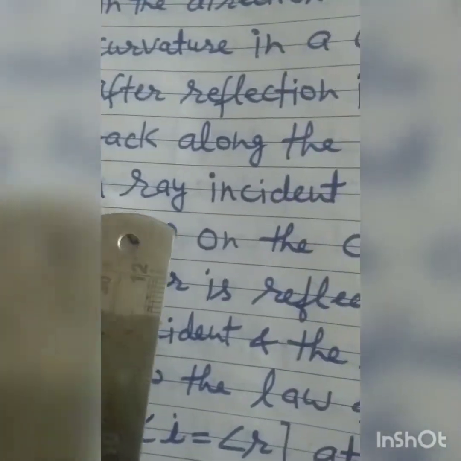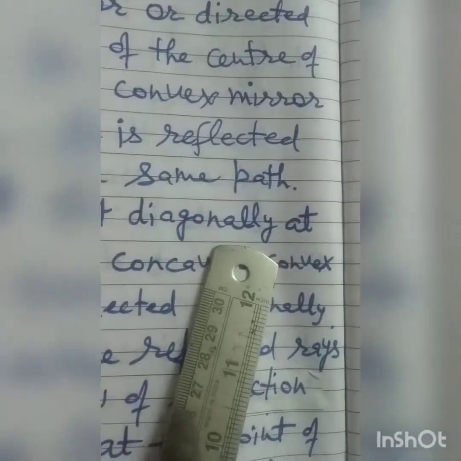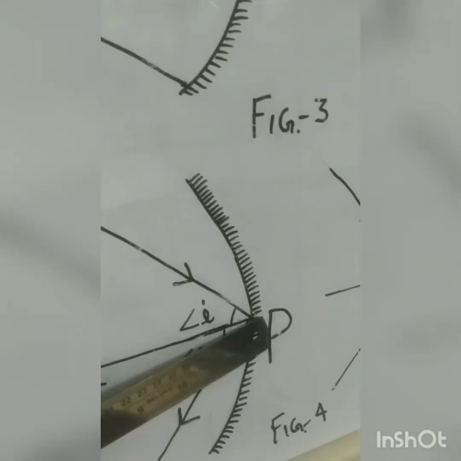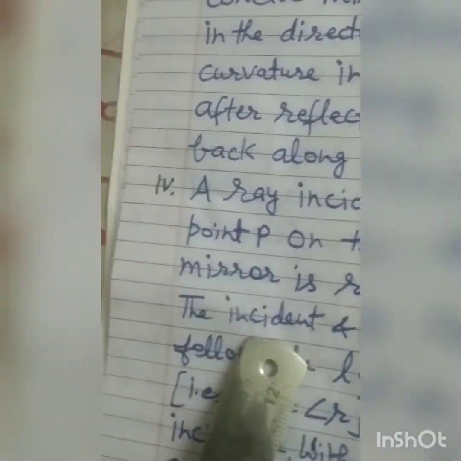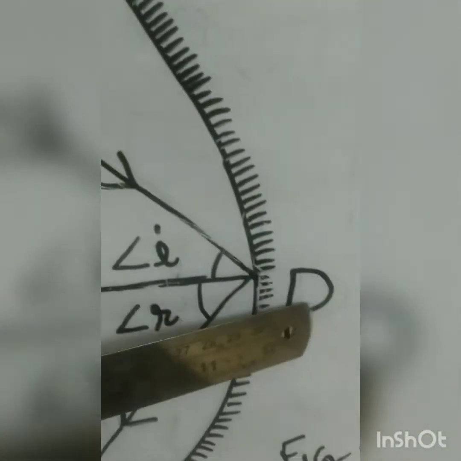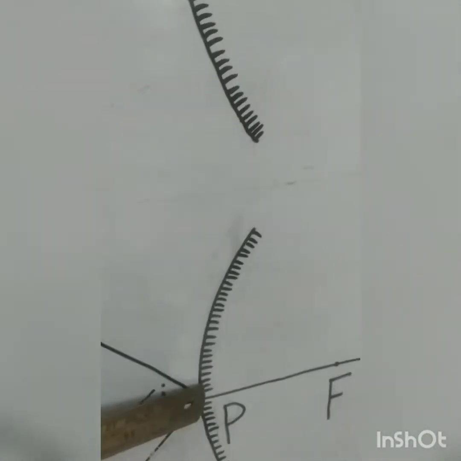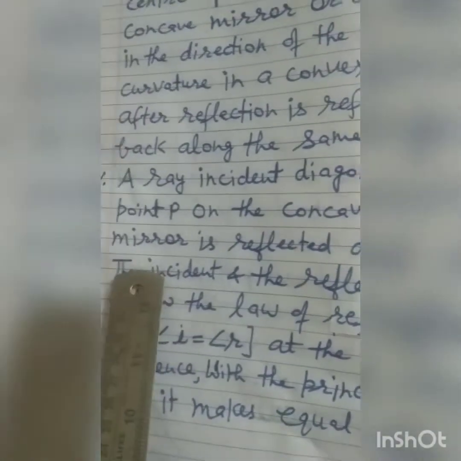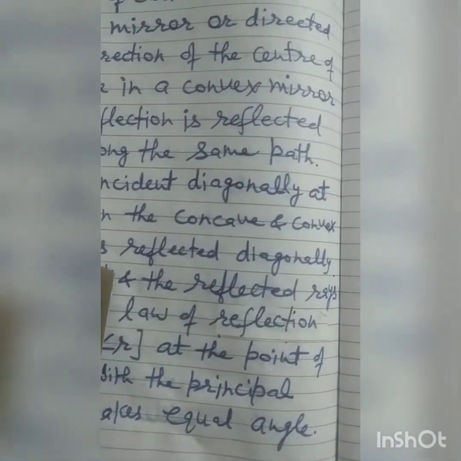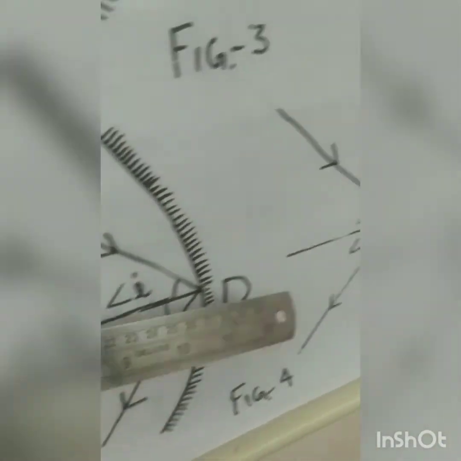Now rule 4. A ray incident diagonally at point P on the concave and convex mirror is reflected diagonally.